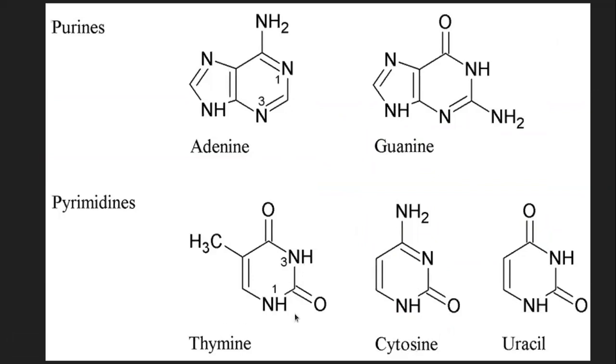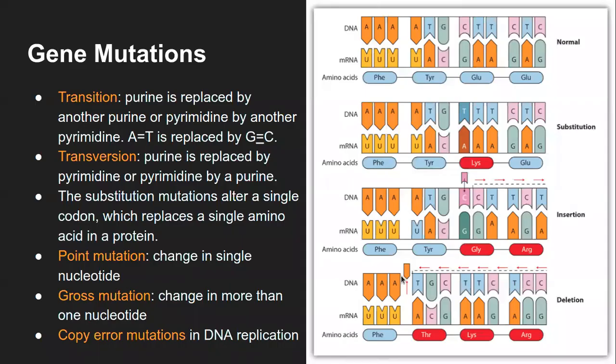We have just classified it in the sense that if the replacement is purine to purine, we call it transition. If it is purine to pyrimidine or the other way, we call it transversion. That is the only difference. Any nucleotide base pair can get replaced with any other three. That is the idea behind it. I hope you got this part.